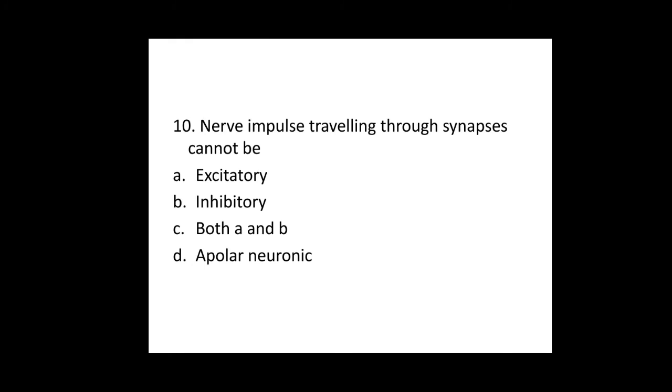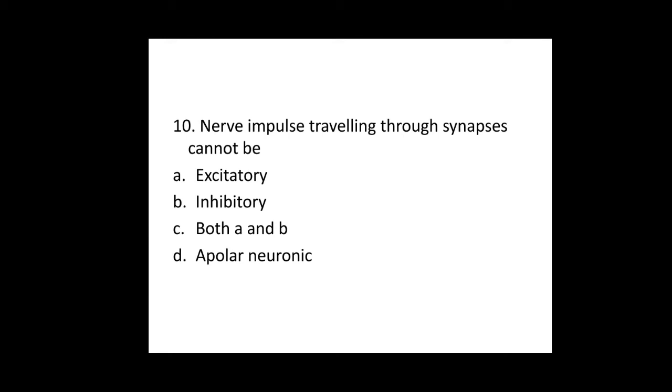Next question. Nerve impulse traveling through synapses cannot be option A excitatory, option B inhibitory, option C both A and B, and option D apolar neuronic. The answer for the 10th question is option D, because nerve impulses traveling through the synapses can be excitatory or inhibitory.